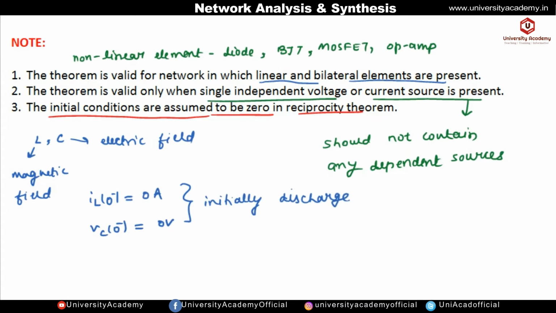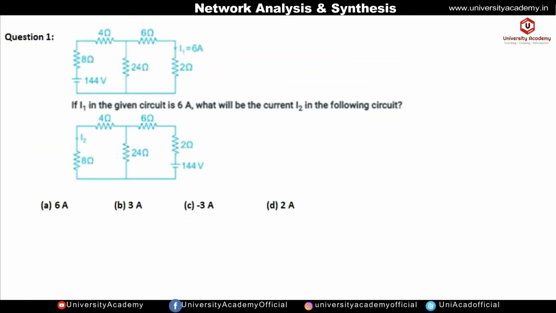It means their initial conditions should be zero in the reciprocity theorem, then only it will be applicable. So let us see a question based on the reciprocity theorem. A network is given which consists of a single independent voltage source. If I1 in the given circuit is 6 ampere, what will be the current I2 in the following circuit?